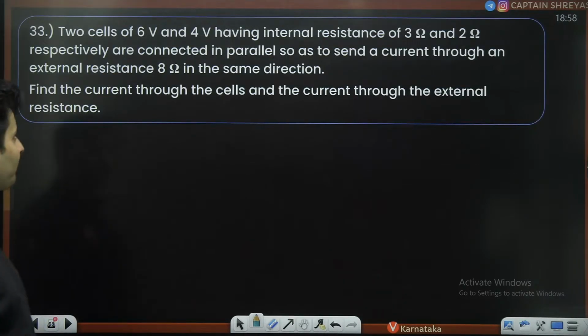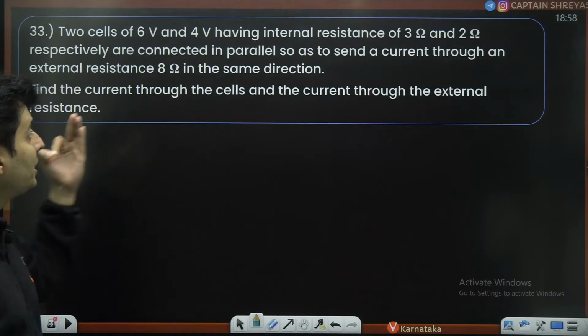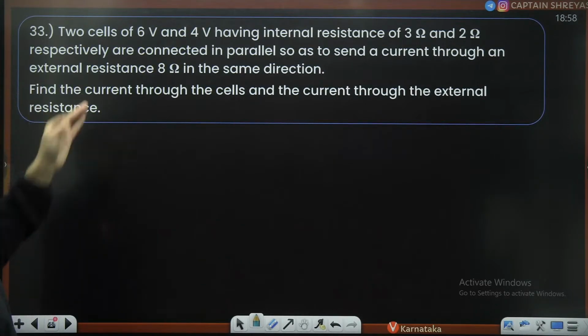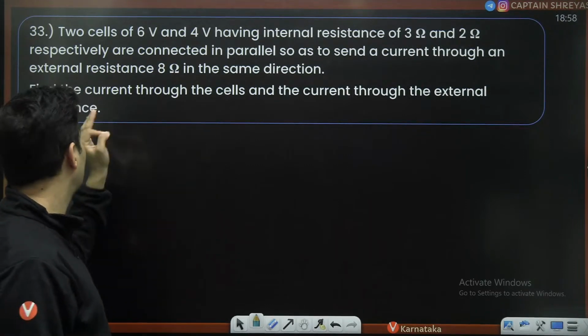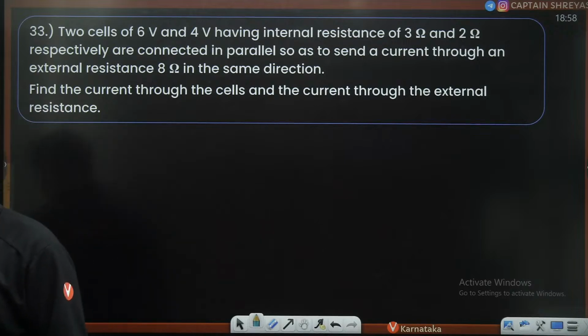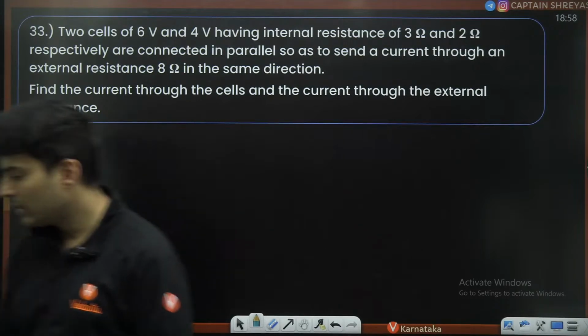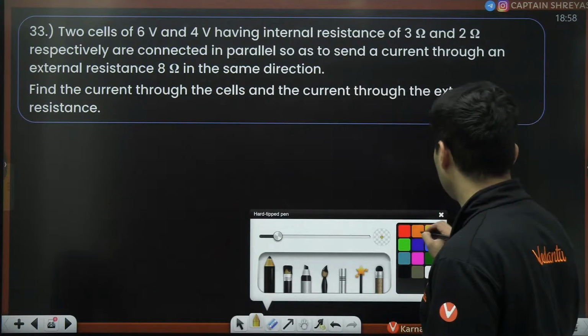Next question. Two batteries, with internal resistance, are connected in parallel so as to send a current through some resistance. Find the current through the cells and the current through the external resistances. Also, everything you have to find. Okay, how do you basically do these questions? Well, let's start by drawing the diagram first.